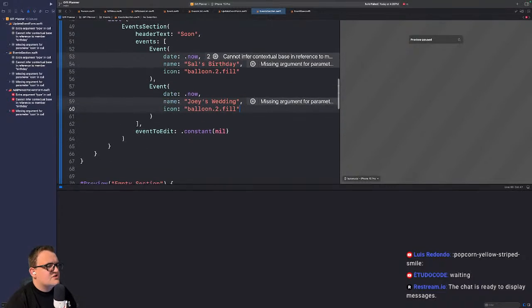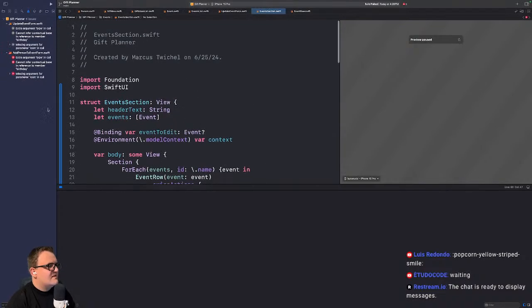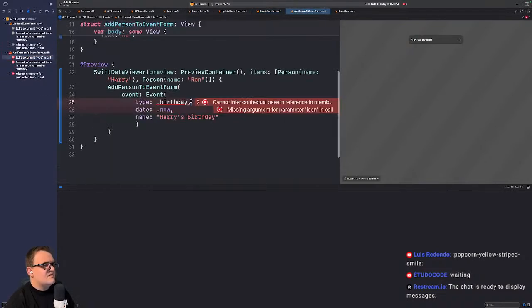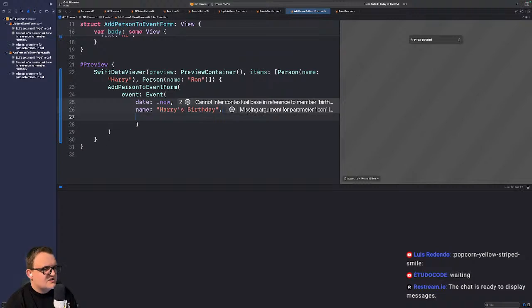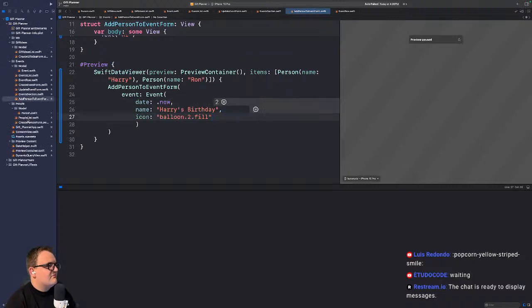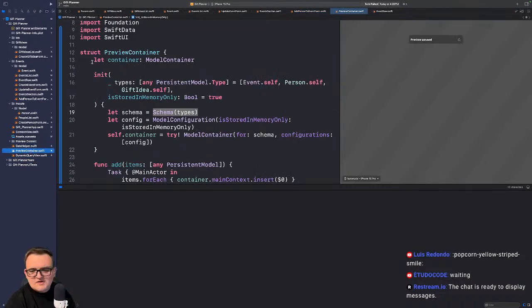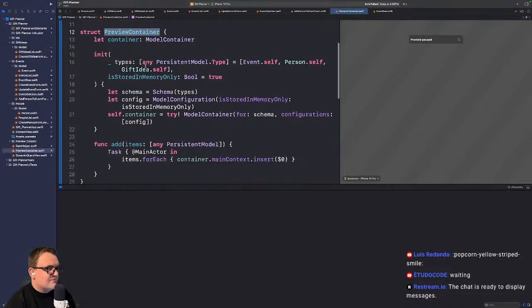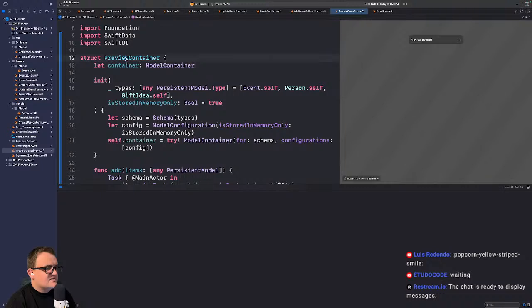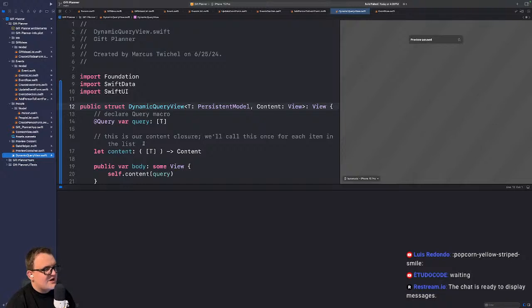That's another thing I'm not sure how to deal with. These previews. It seems like a lot of code duplication, but I've already written from advice some things that are just there, like this preview container. It only exists for wrapping up a preview. It's like a container to use in previews. It just feels weird to have that in your normal app code. Same with this dynamic query view.